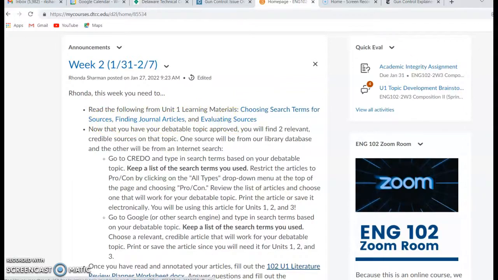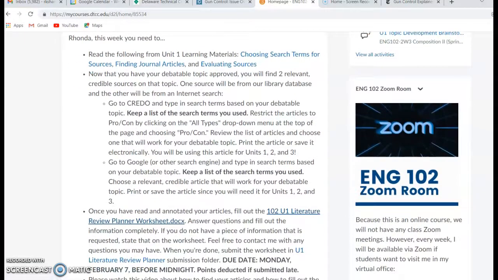Once you've done that, you are going to find 2 relevant sources on the debatable topic that was approved last week. One of them will come from our library database, and we're going to try to use Credo, and the other one is going to come from an internet search. So I will show you how to do each of those.